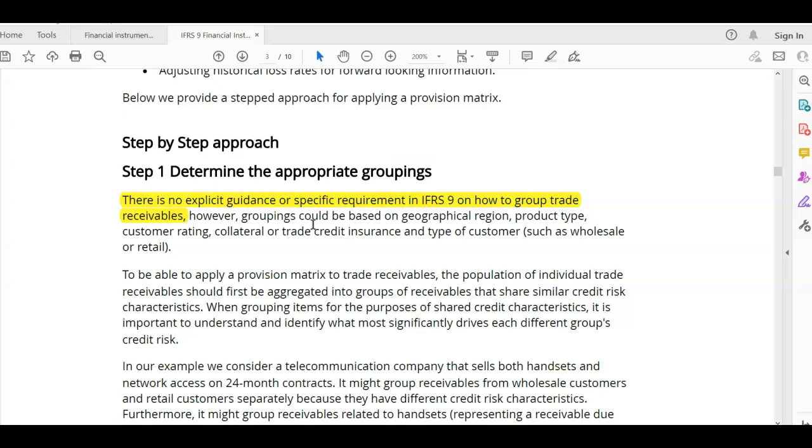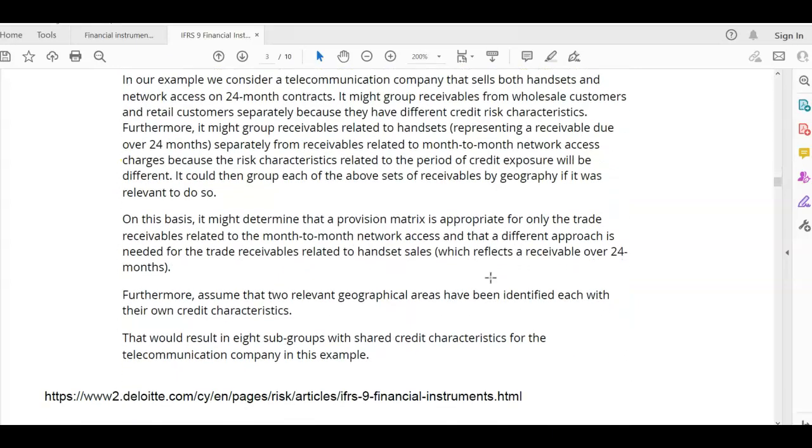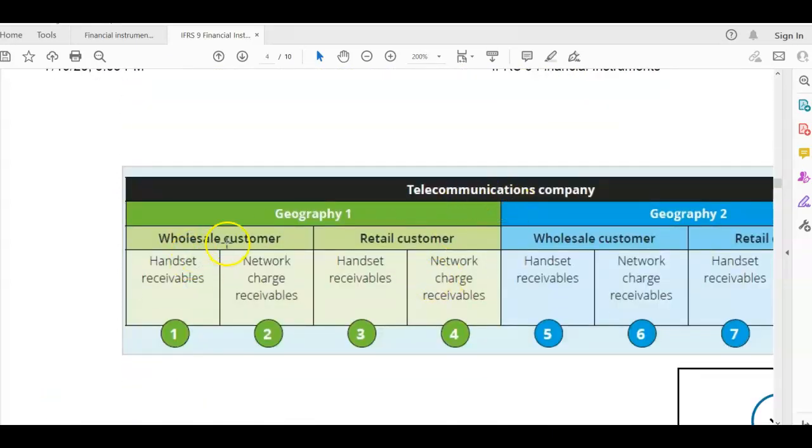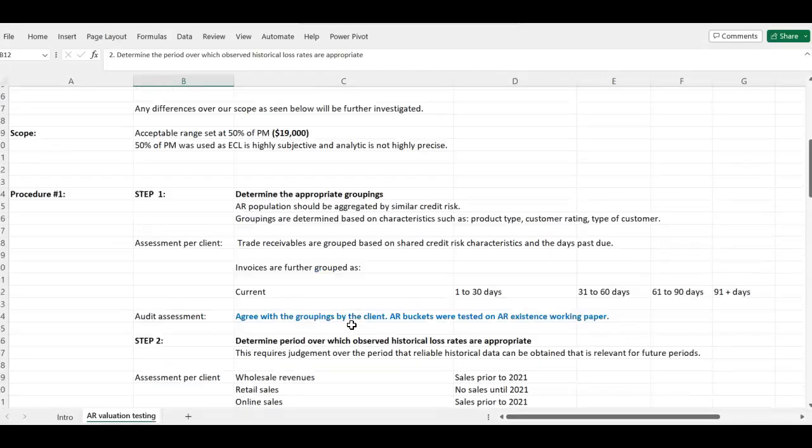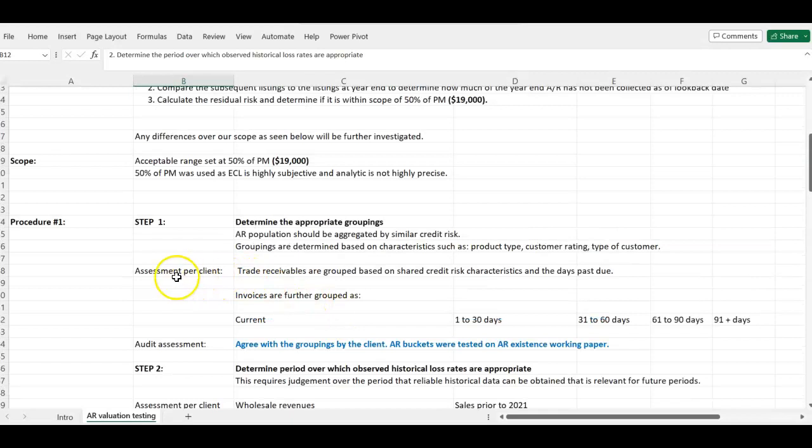What would be the best way to group the receivables? Will it be best to group it in buckets like 1 to 30 days, 30 to 60 days, or would it be best to group the receivables by customers, or any other factors that you think will be relevant? In this case, you can group it by maybe the type of customer, wholesale, retail, whatever is best for you. Just make sure you apply your professional judgment. So for this particular client, this was the client assessment. The client said trade receivables are grouped based on shared credit risk characteristics and the days they are past due. So that is what the client said.